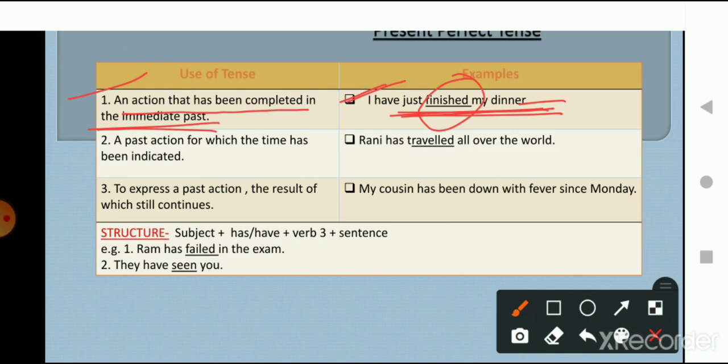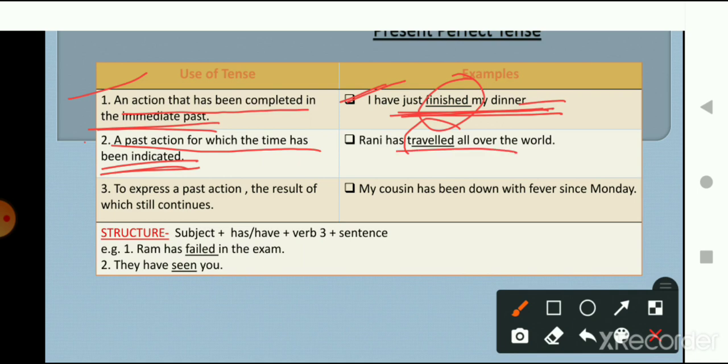Now the next way to use present perfect tense is a past action for which the time has been indicated. Let's understand this with an example. Rani has traveled all over the world. So here the past action is being indicated, the past action for which the time is indicated. And what is the time? Time is that Rani has traveled all over the world.